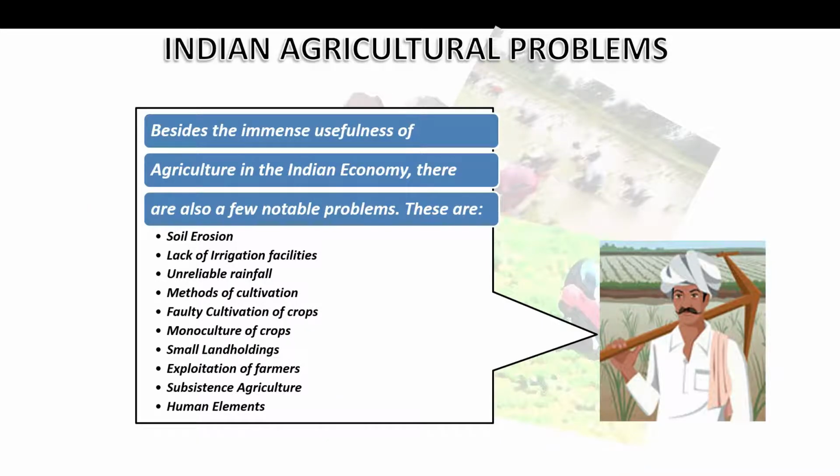We now focus on Indian agricultural problems, the problems faced by the Indian farmer. Besides the immense usefulness of agriculture in the Indian economy, there are also a few notable problems. What are these problems that the farmers face? Soil erosion, lack of irrigation facilities, unreliable rainfall, methods of cultivation, faulty cultivations of crops, monoculture of crops, small land holdings, exploitation of farmers, subsistence agriculture, and human elements.